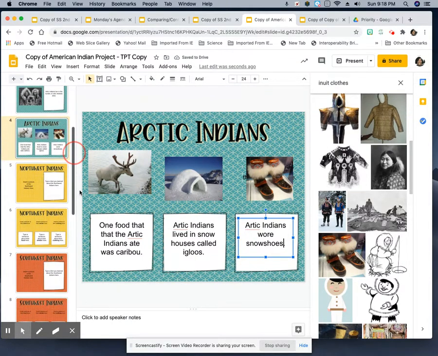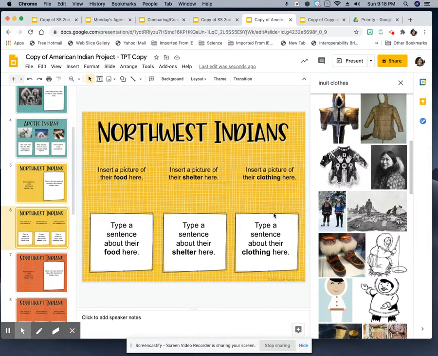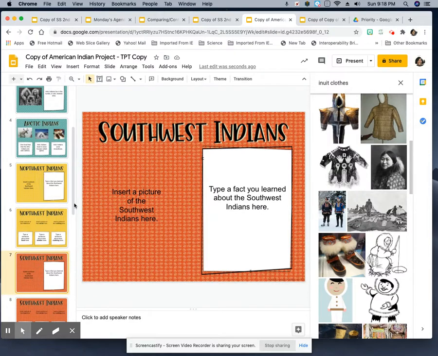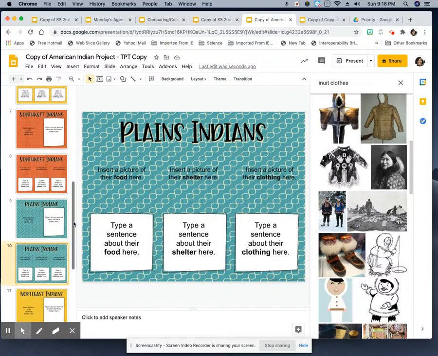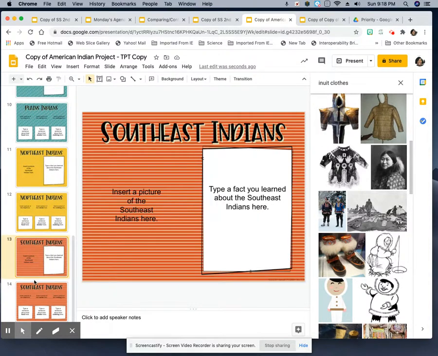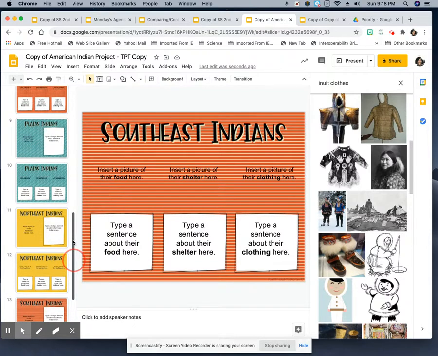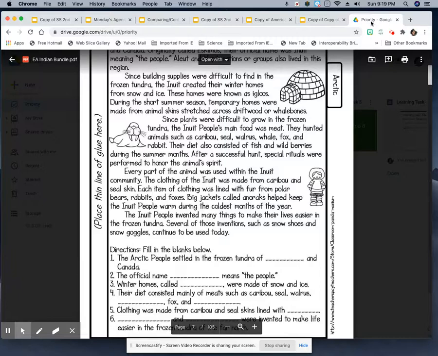You'll come down here and you'll do the same thing for the Northwest Indians. One fact that you learn, and then you'll tell me about the food, shelter, clothing. The Southwest, same thing. Do the same thing for the Plains, same thing for the Northeast, and the same thing for the Southeast Indians. Now you're able to use your notes. These are your notes, and I'm also going to give you these notes, so you have your research to help you. Everybody should make an A. Okay, I'm going to stop sharing my screen.